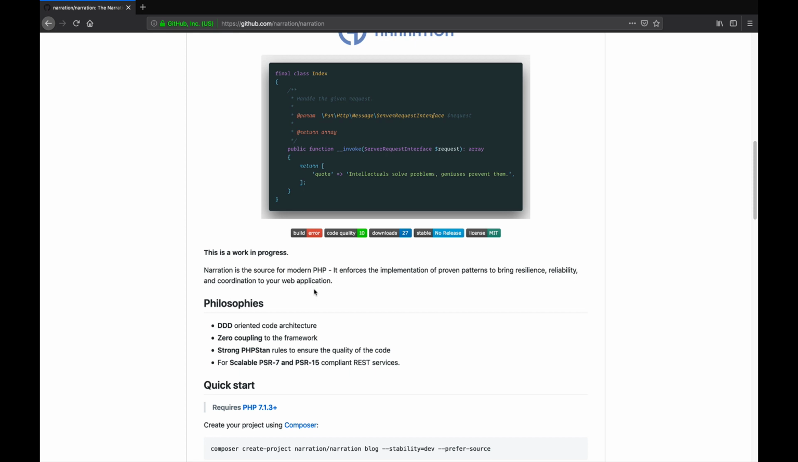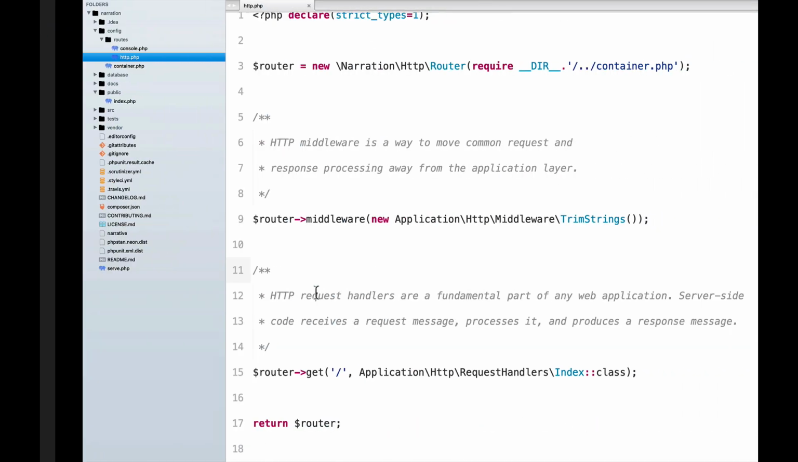And we also have great PHPStan rules to ensure the quality of code. And the final philosophy is that we are compliant with most of the PSR interfaces, which means that we are PSR-7 and PSR-15 compliant. All right, but let me show you the source code of this project.